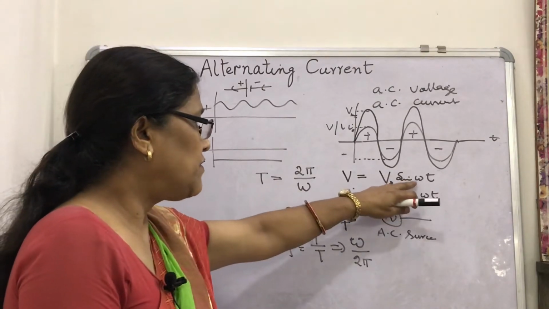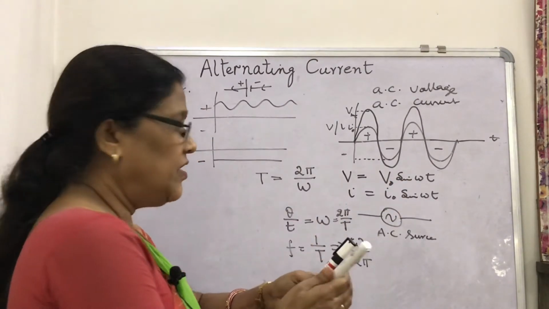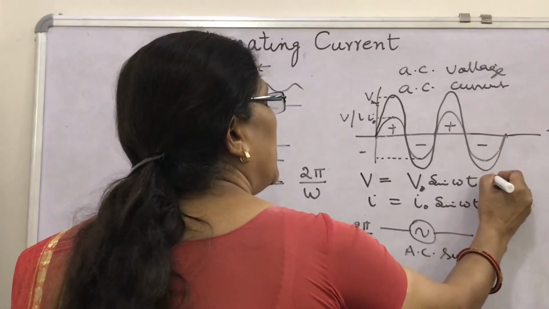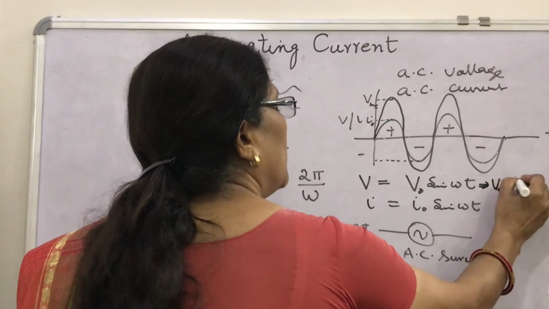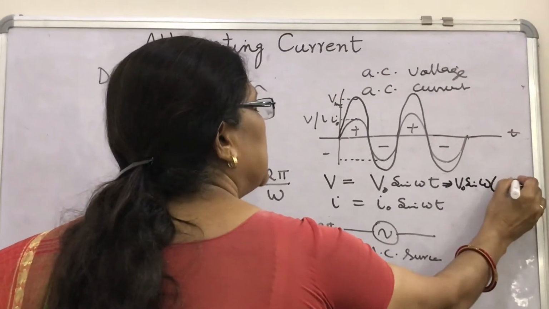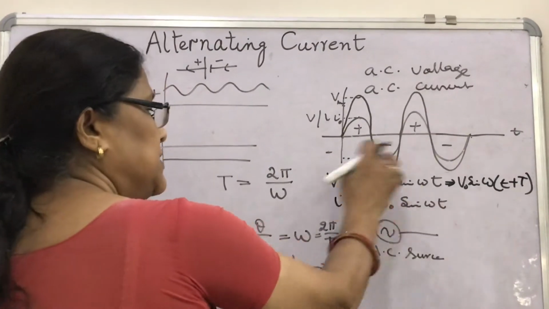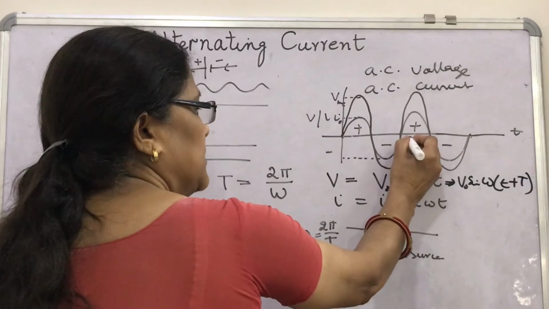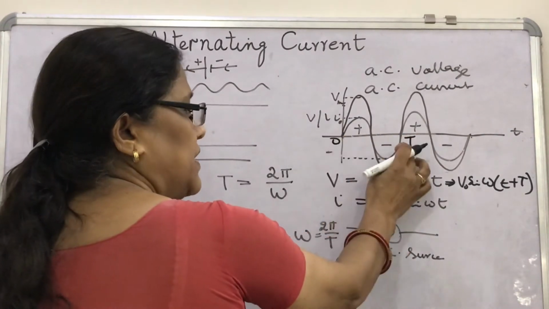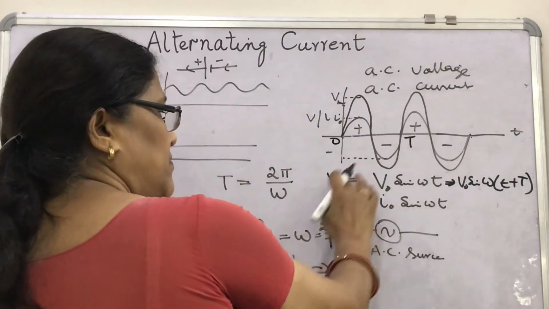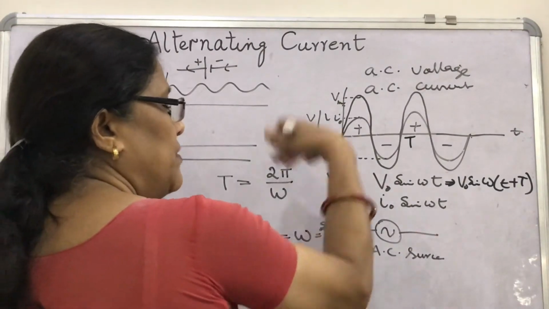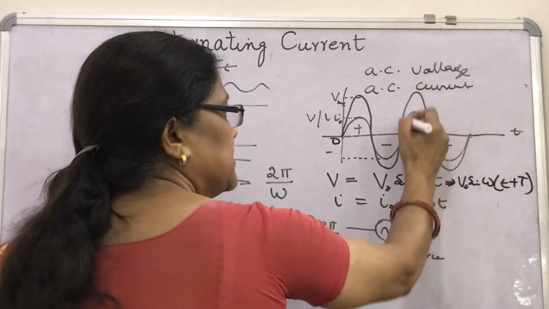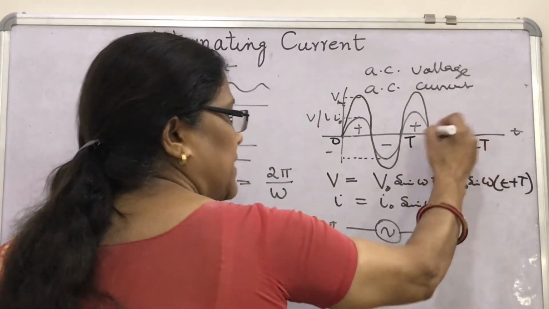So, in the equation of AC voltage and AC current, if you write V naught sin omega (t plus T), then we will get the same value of V, because T is the time taken to complete one cycle. One cycle is completed from 0 to T, then again the value of voltage or AC EMF will become the same. So after every period the cycle repeats, and this will be 2T and so on.